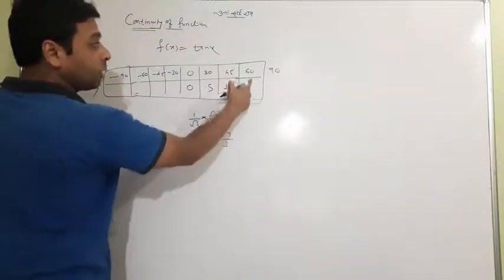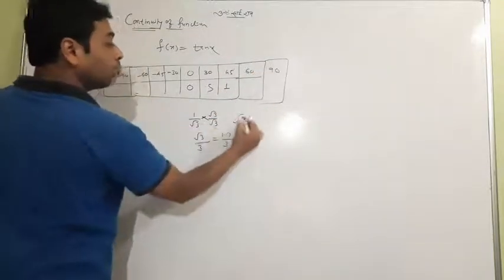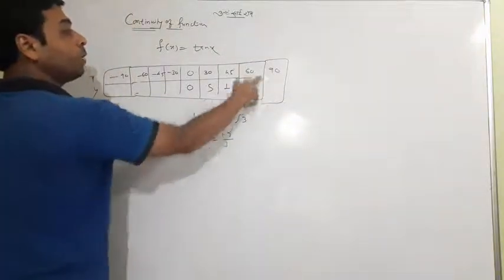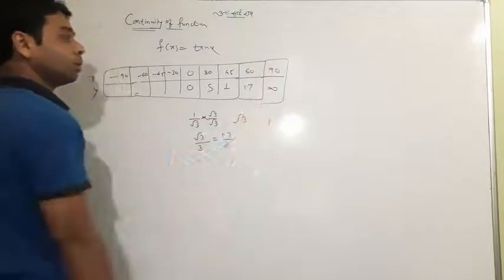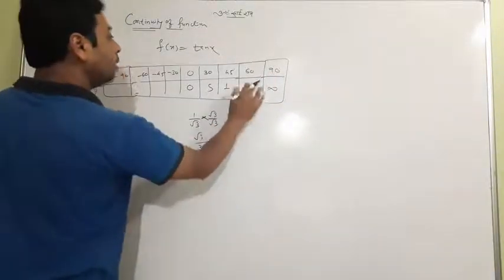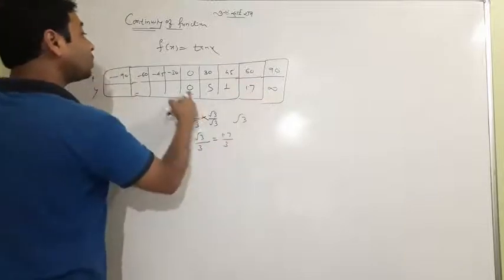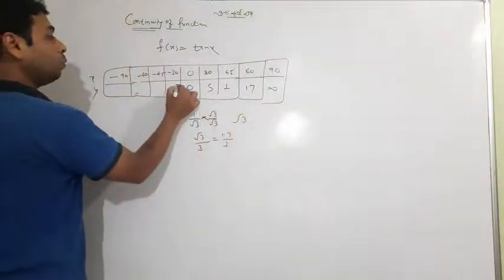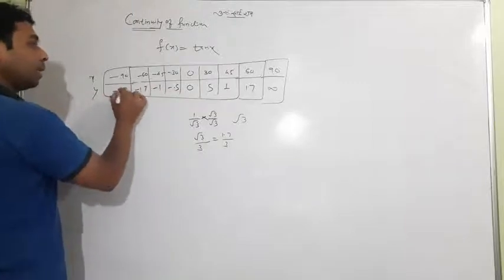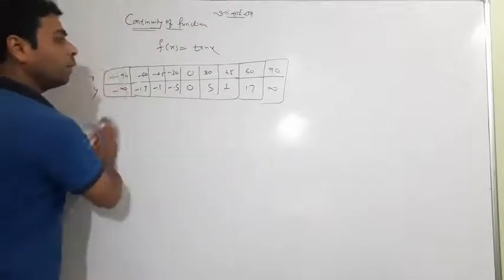You should remember that. Tan 60 is root 3, meaning 1.7. And what about tan 90? It's infinity. Now I don't have to do the hard work because I know the negative values are similar. Now I'll go on.